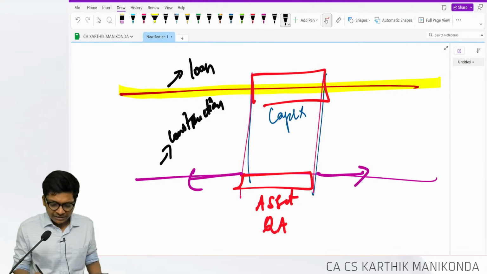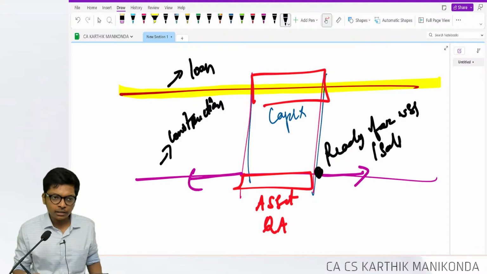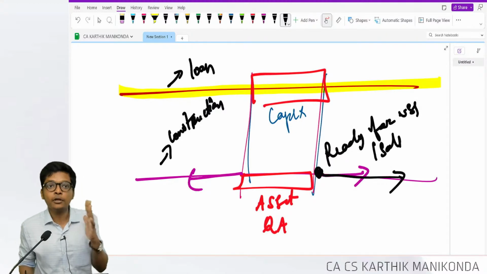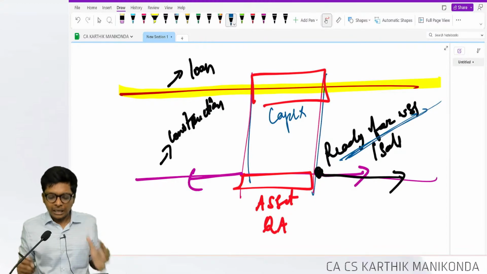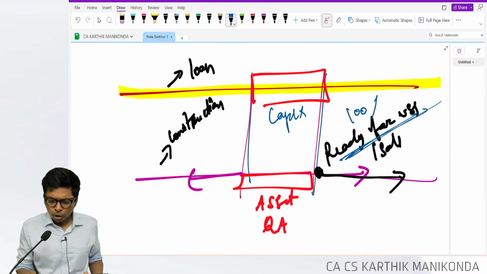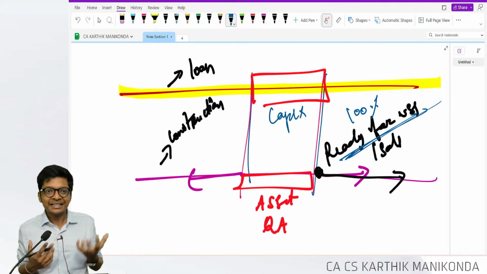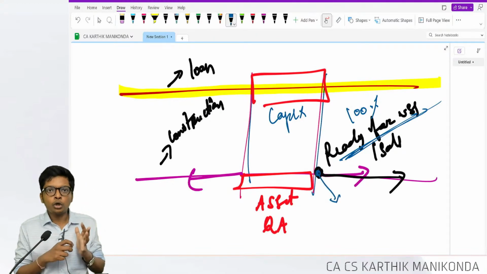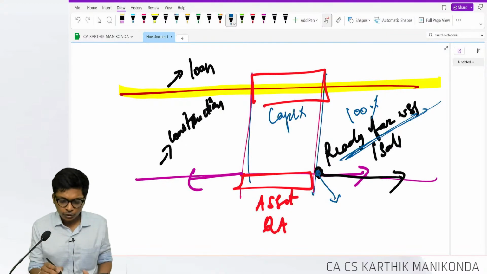Very much. Once the asset is ready for use or sale, after this I will not capitalize. The word ready for use is important. It is not that the asset is 100% ready. Nobody can be 100% ready. So the word they use is, once the asset is substantially ready. If you're moving to a new house, one doorknob is missing, it's okay. Once the asset is substantially ready for use.